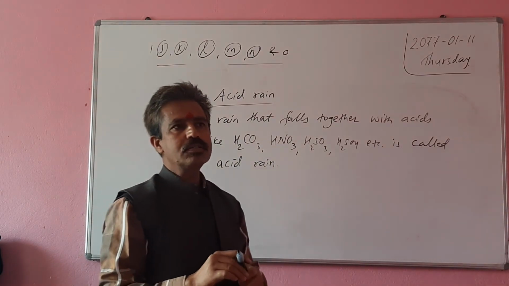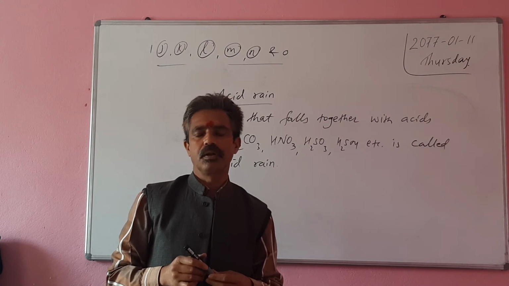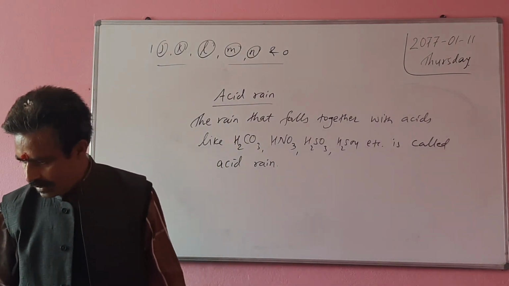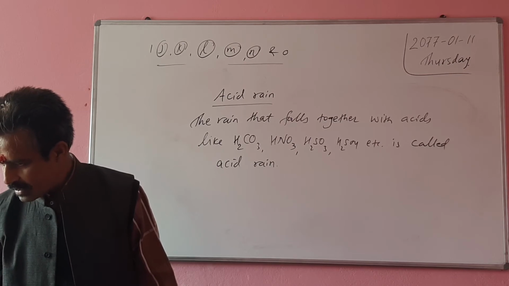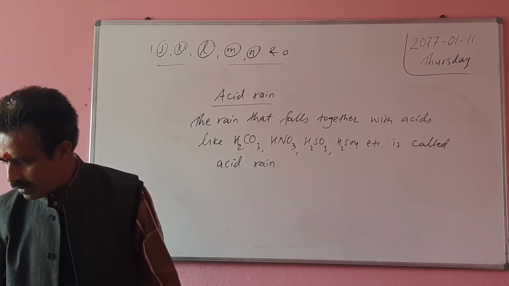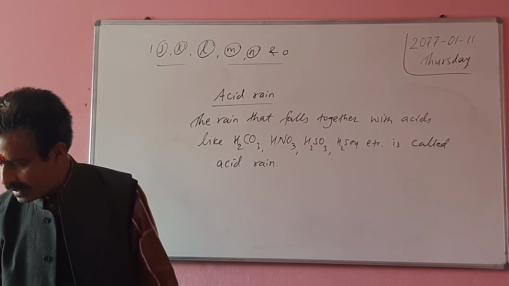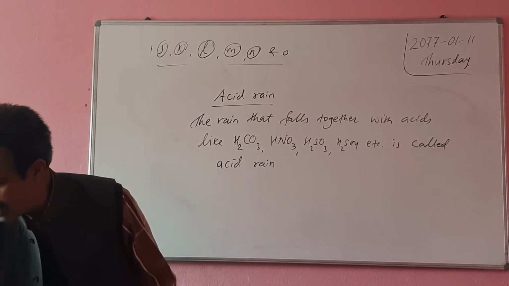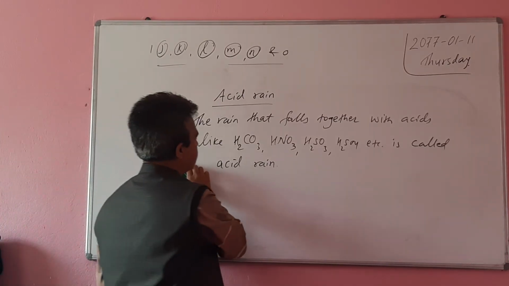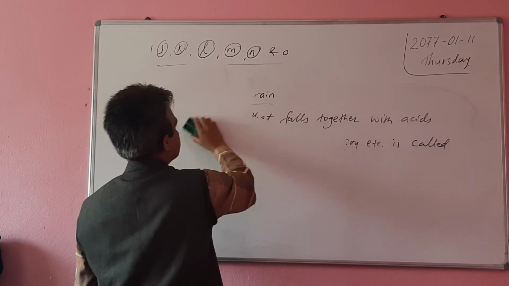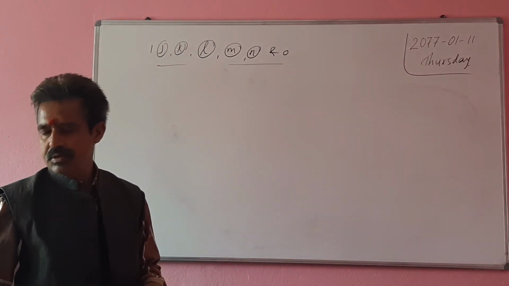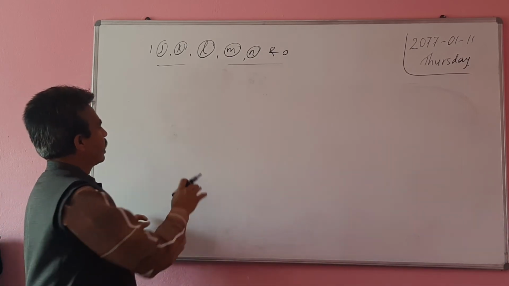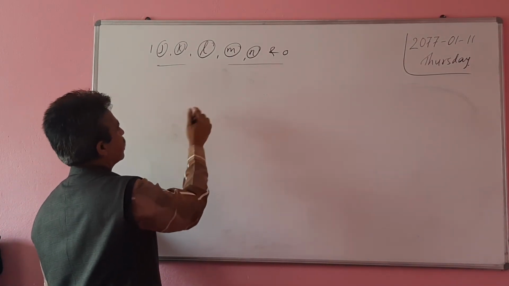Actually, acid rain is caused due to air pollution. Now we will be discussing the next question, that is to write the full form of DDT and BHC. It was in environmental pollution also and in what you see in daily life.